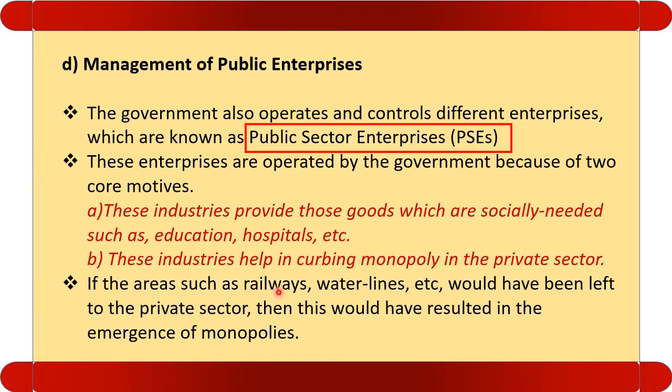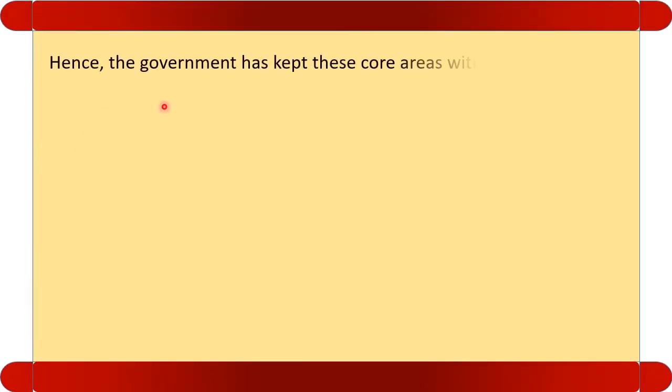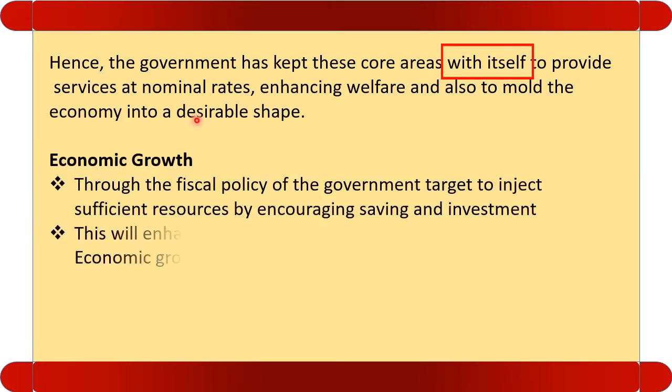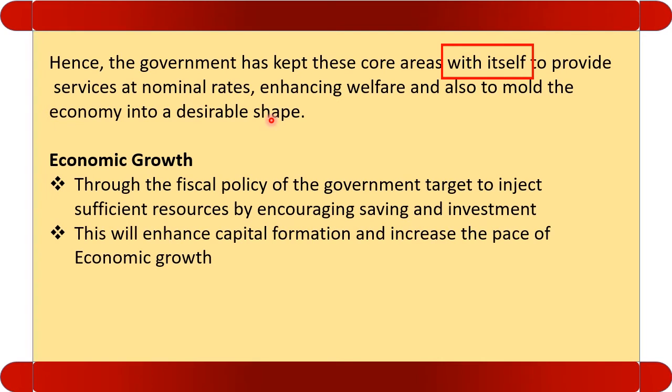If the areas such as railways, waterline, etc. should have been left to the private sector, then it would have resulted in emergence of monopolies. Hence, the government has kept these core areas with itself to provide services at normal rate, enhance welfare, and also to mold economy into a desirable shape.